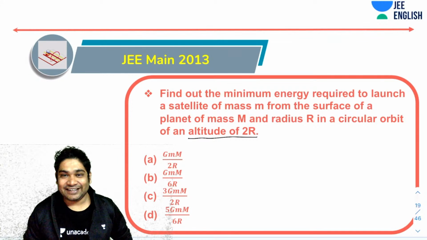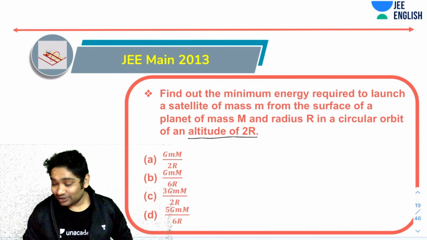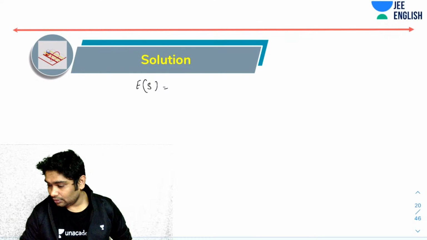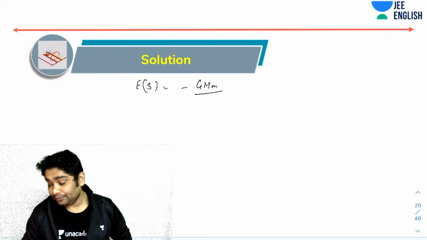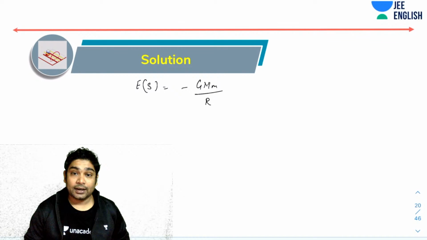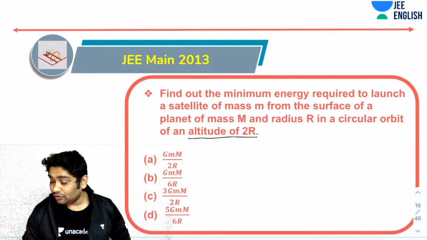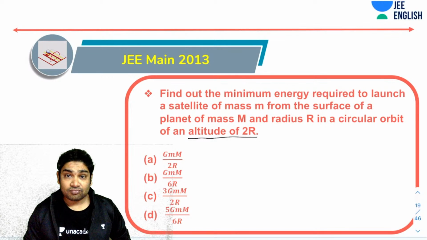So why don't I just discuss the answer? I know the energy at the surface. Energy at the surface would be minus GMm over R, times half, right? That will be the energy at the surface. Now you want to find the minimum energy required to launch this into an altitude of 2R.